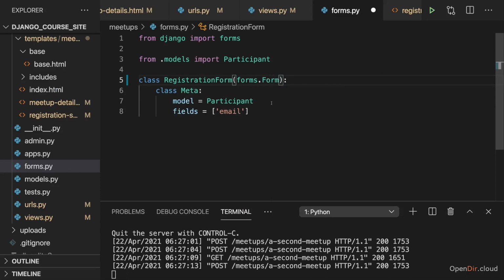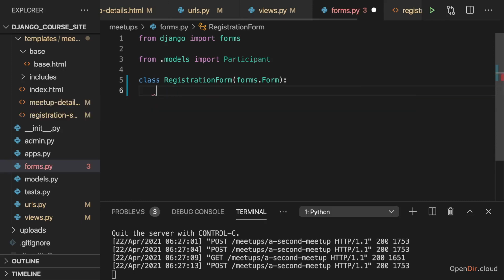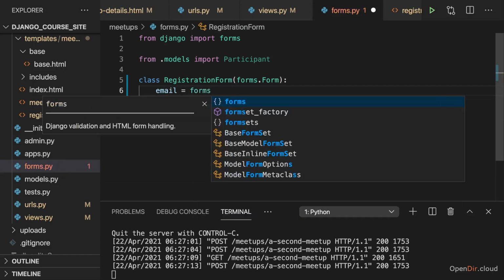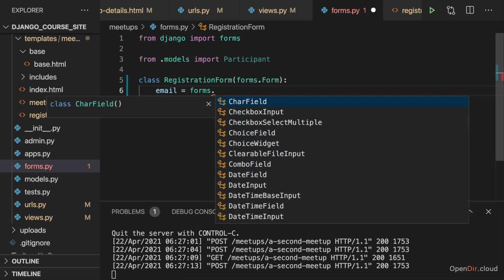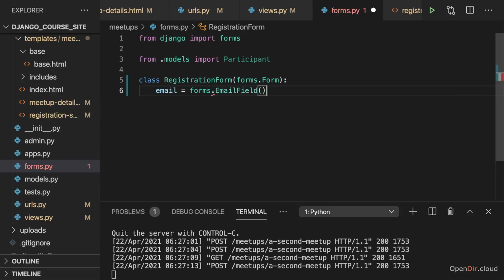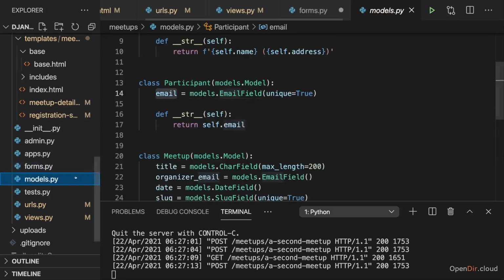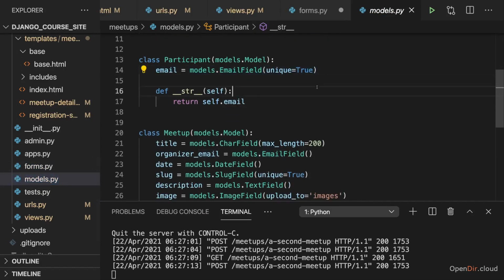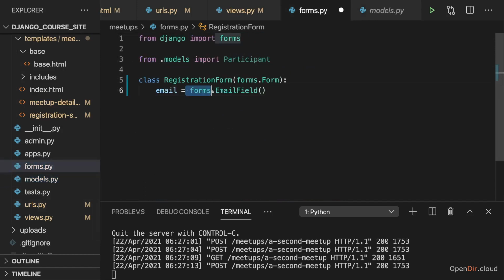With that, you have to define all the form fields on your own, but of course here, in this case, that's very easy to do because we don't have a complex form which we want to build here. Here, I just want to make sure that we have an email field. So now we add fields to our form by adding them as simple class variables. And we now tell Django, by using this forms object, which kind of form field that will be. And that should be an email field, which of course should not be confused with the email field I have in my model here. This email field is coming from the models object. In forms.py, it's coming from the forms object.